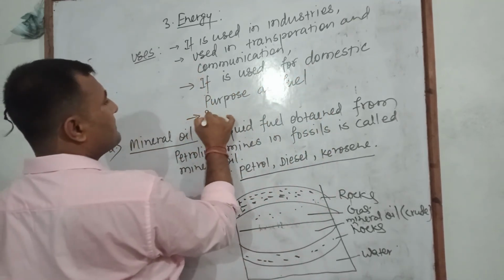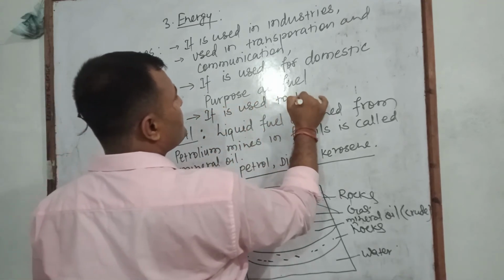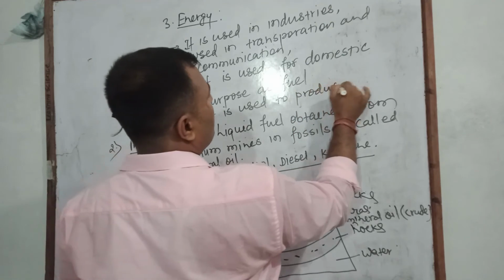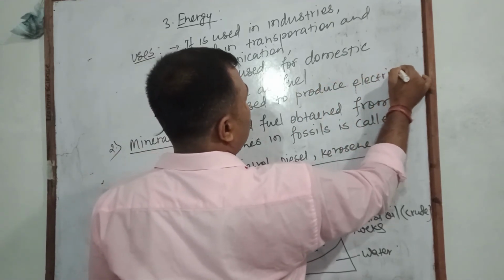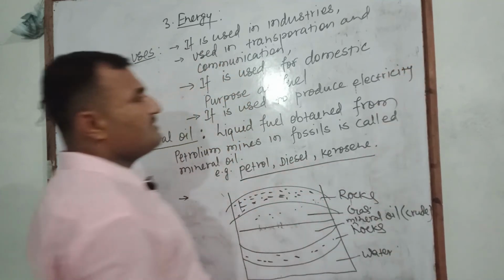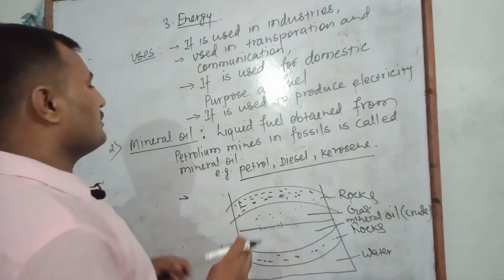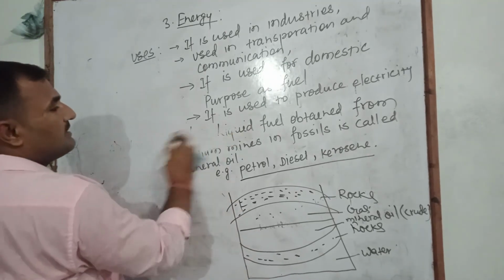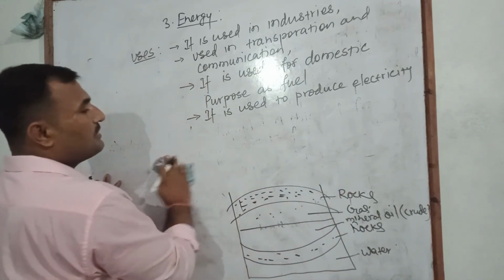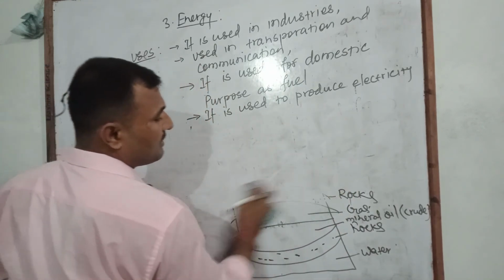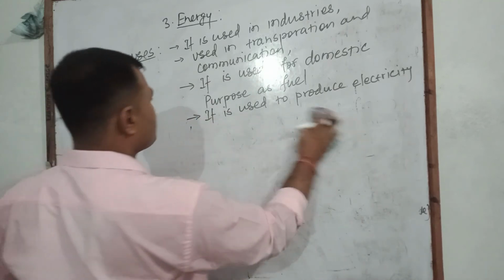Also, it is used to produce electricity. This mineral oil can be used in a generator to produce electricity also. And in this way, what we found is that mineral oil is also an important source of energy on the earth's surface. It is also used for various purposes.